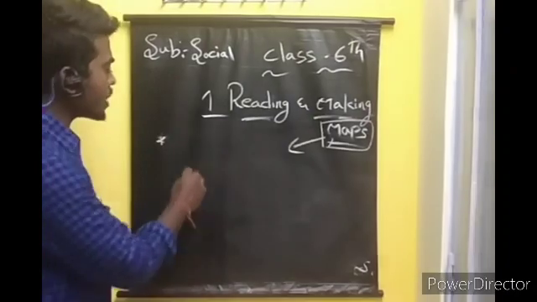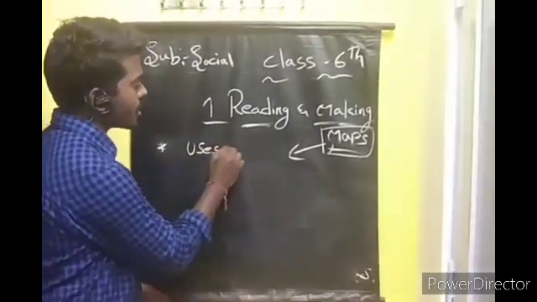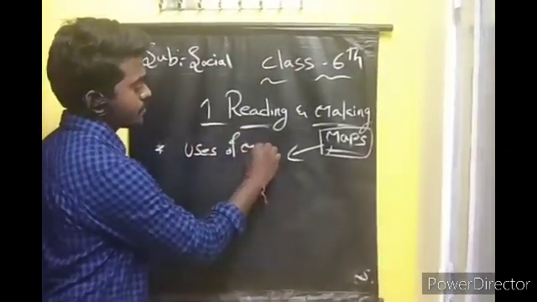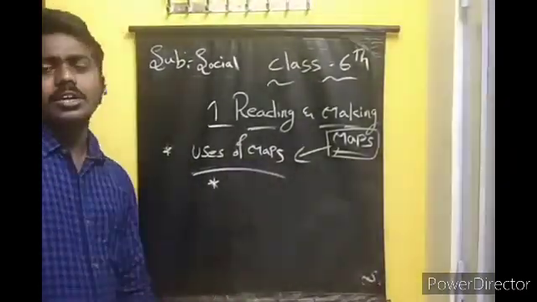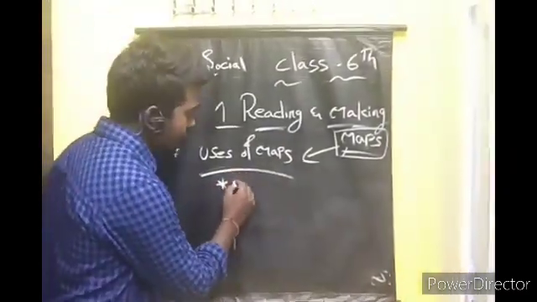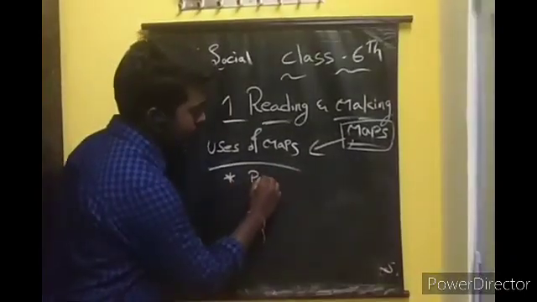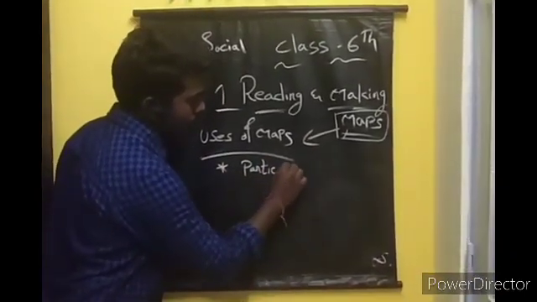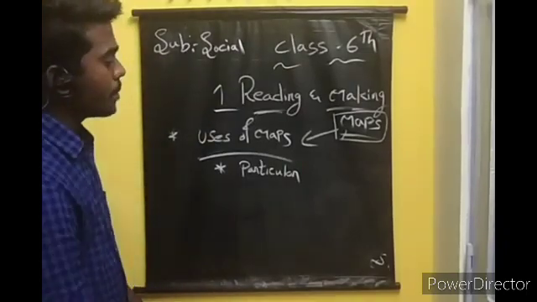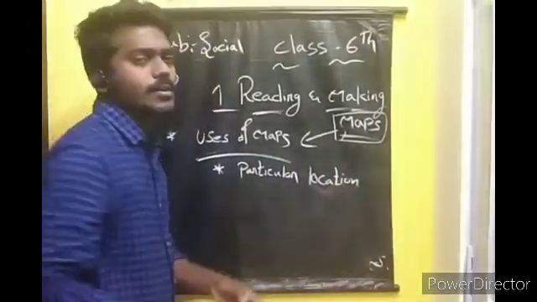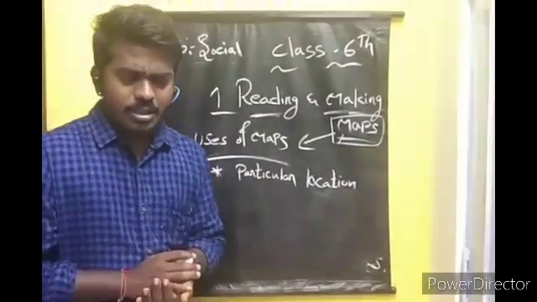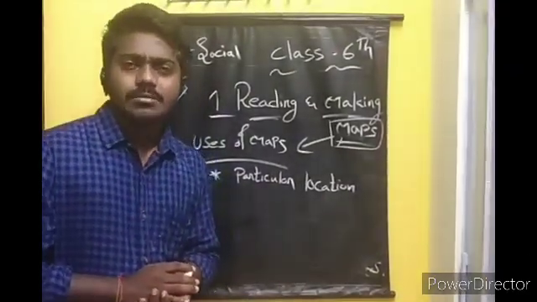First of all, I will say about the uses of maps. What are the uses of the maps? Okay, first of all, we can find a particular location. For example, I will ask you a question. In which side is the Gujarat state?